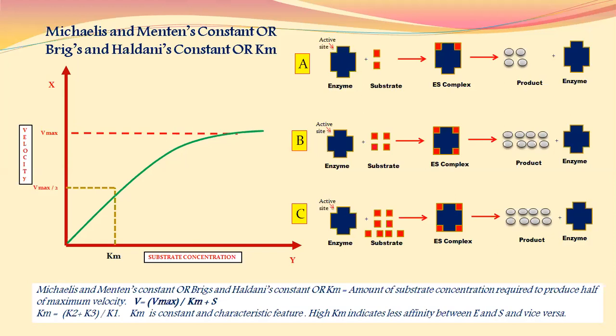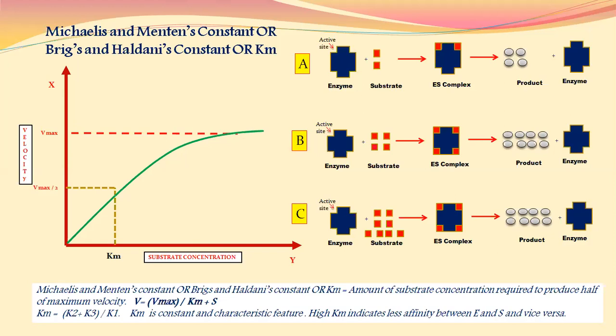Which reaction will be with net efficiency in terms of product formation as well as substrate consumption? Capital A products are less, so we will discuss only capital B and C. If you observe the product number in both the reactions B and C, we are observing that 8 product molecules are there.